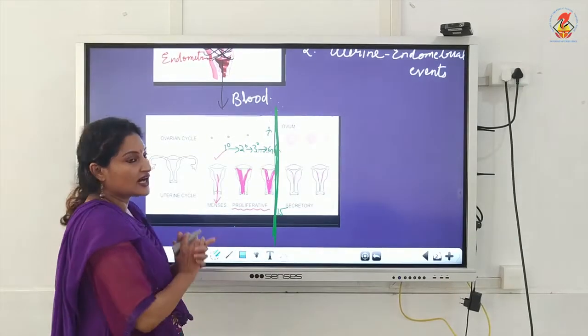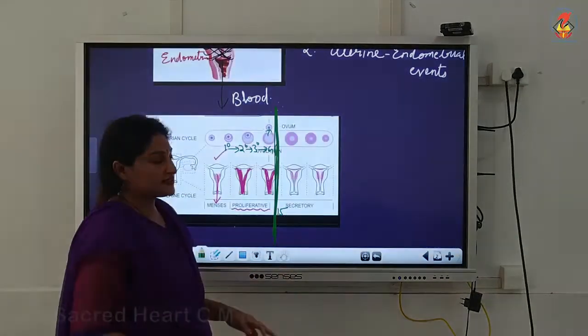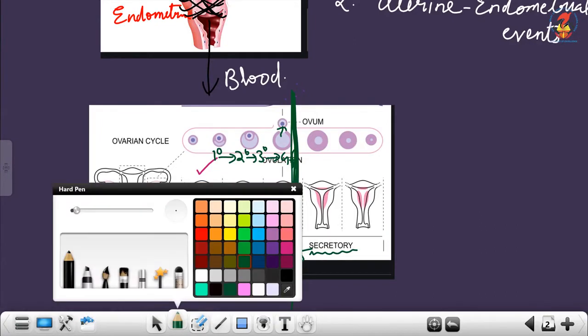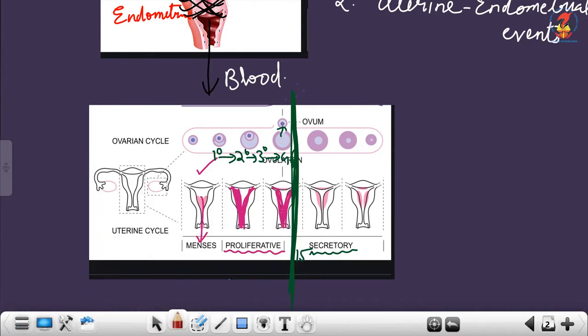Now moving on to the last phase, the 4th phase, which is known as the luteal phase or the secretory phase. Now what happens further is this one again regenerates, becomes very thick. Very, very thick. See, I am scribbling and making it very, very thick. Thick and spongy and glandular.